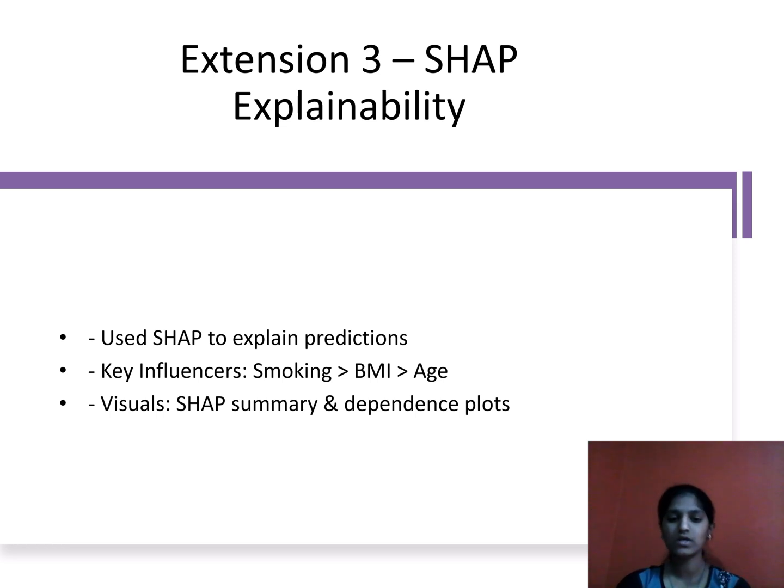The top influences were smoking status, which had the highest impact, followed by BMI and then age. We also generated SHAP summary plots and dependence plots, which show how these factors affect premium predictions. This makes the model more transparent, especially important in fields like healthcare and insurance where explainability matters.